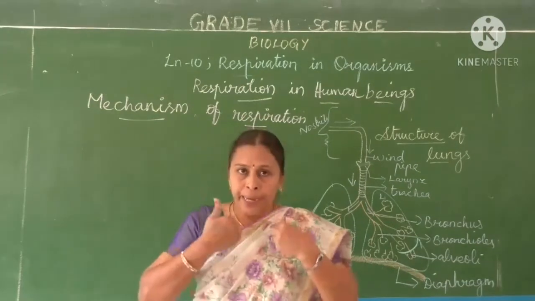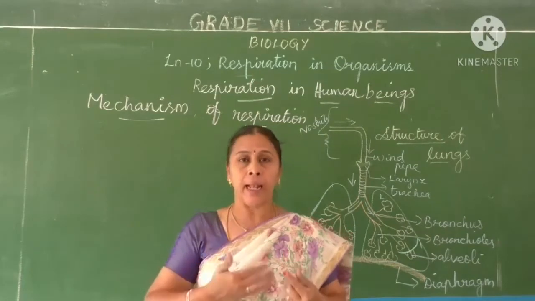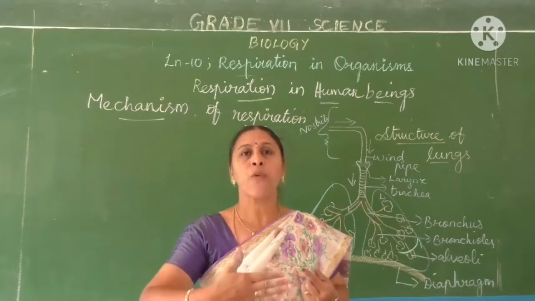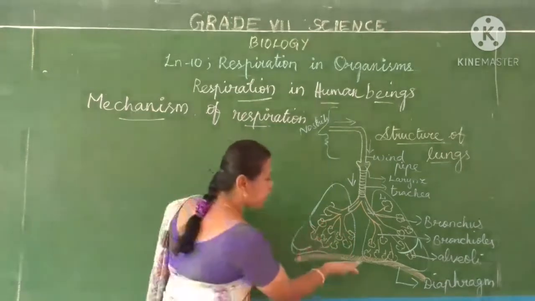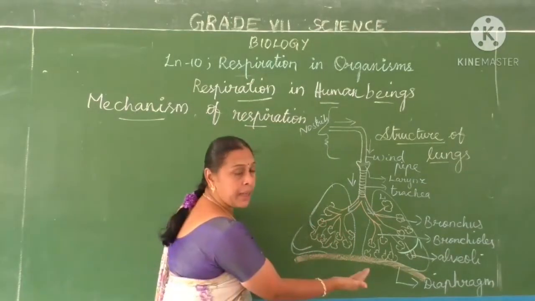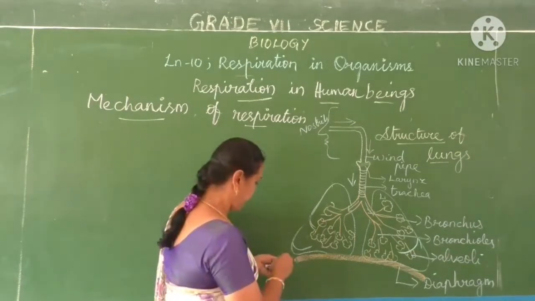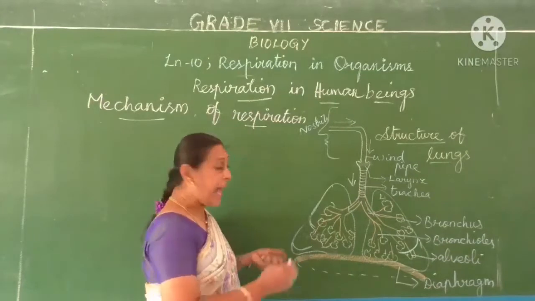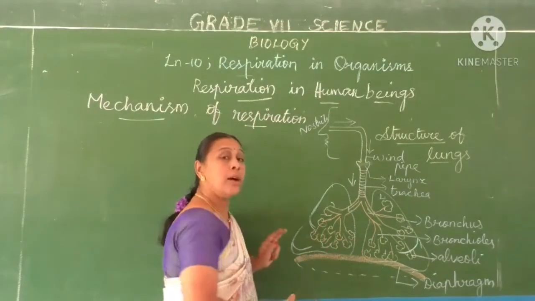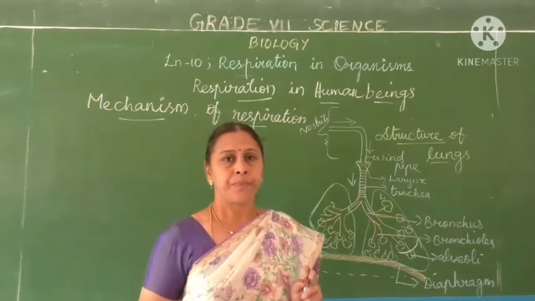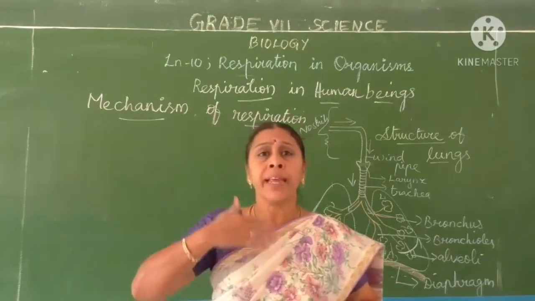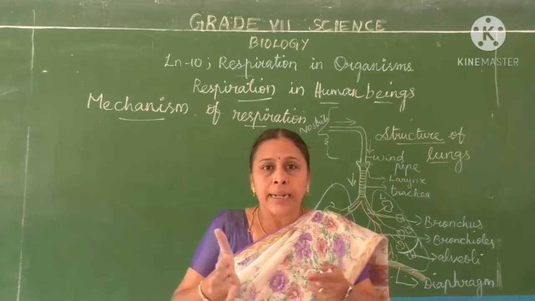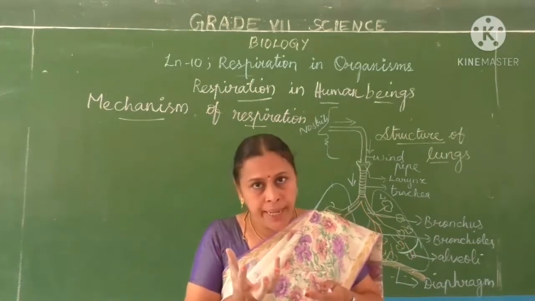So when you breathe in, that means when you inhale, the rib cage will move out, come forward. At that time, the diaphragm level will come down, like this, as the volume of the lungs increases. Then again when we exhale, give out, what will happen? The lungs contract and the volume decreases.